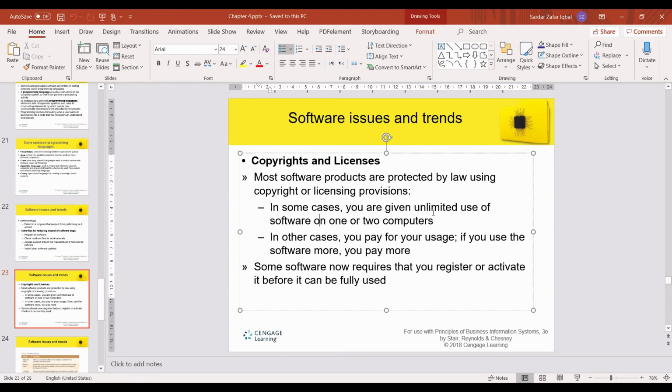Okay. So in some cases, you are given unlimited use of software on one or two computers. On one or two computers, you can use many licenses, but only one or two computers. In other cases, you pay for your usage. If you use software more, you pay more. So there are some cases there.